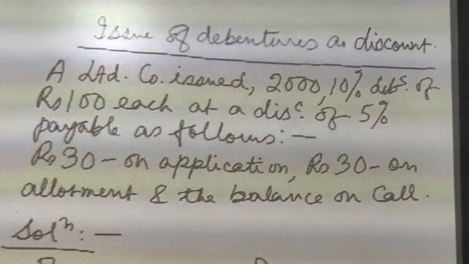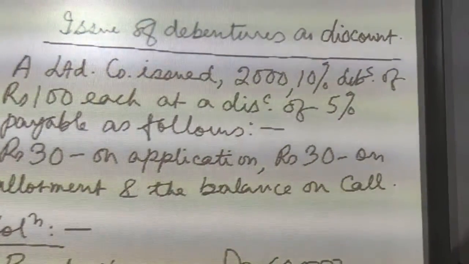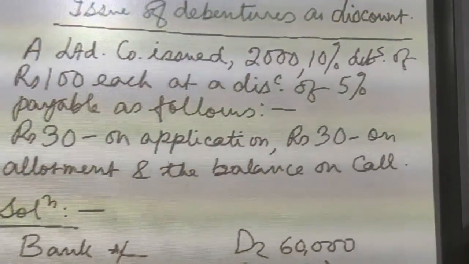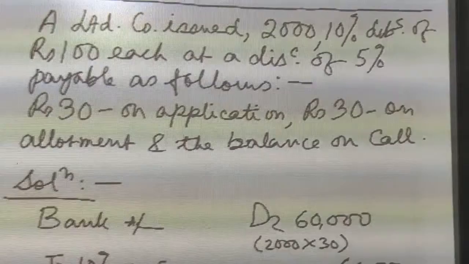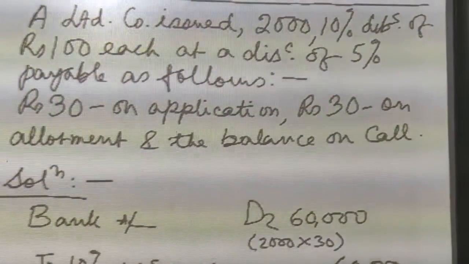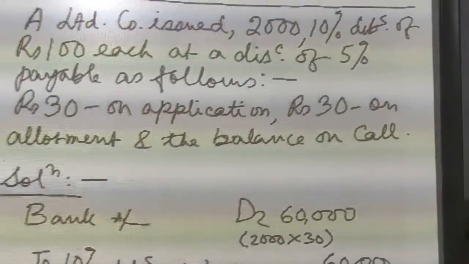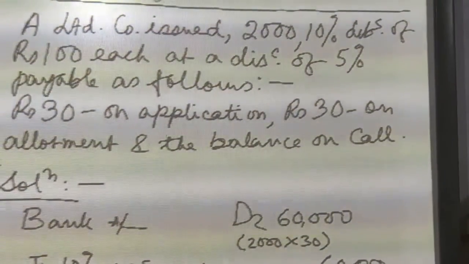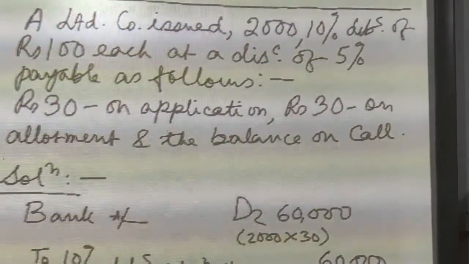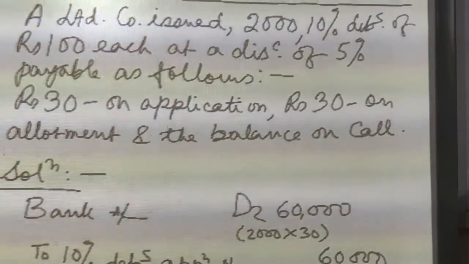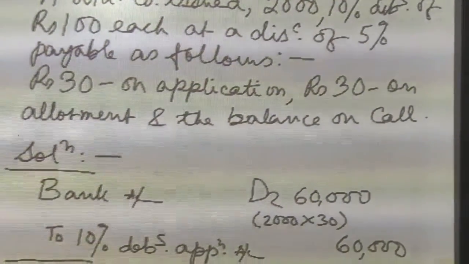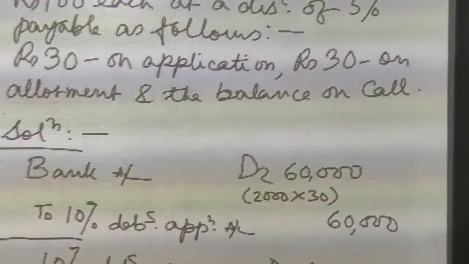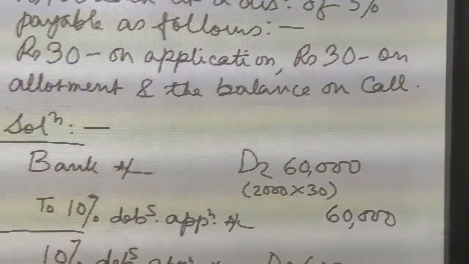A limited company issued 2000 10% debentures of rupees 100 each at a discount of 5%, payable as follows: rupees 30 on application, rupees 30 on allotment and the balance on call. So the discount is 5 rupees, 5% of rupees 100, that means in total the company should get 95 rupees on each debenture. So 30 rupees is receivable with application, 30 with allotment, and therefore 60. So another 35 will be received on call.